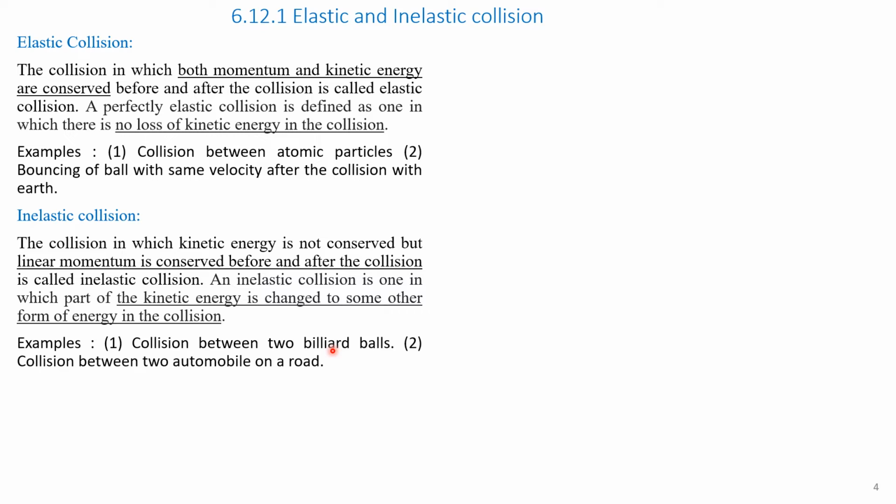That is, when a ball strikes another ball, the velocity changes. Hence, due to change in velocity, there is reduction in kinetic energy. Therefore, collision between two billiard balls is an example of inelastic collision.